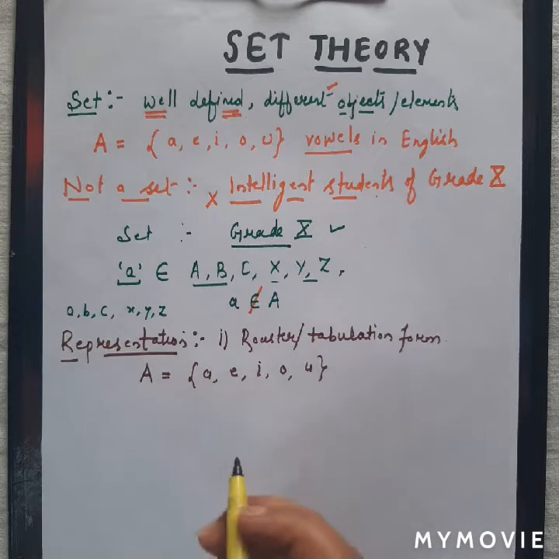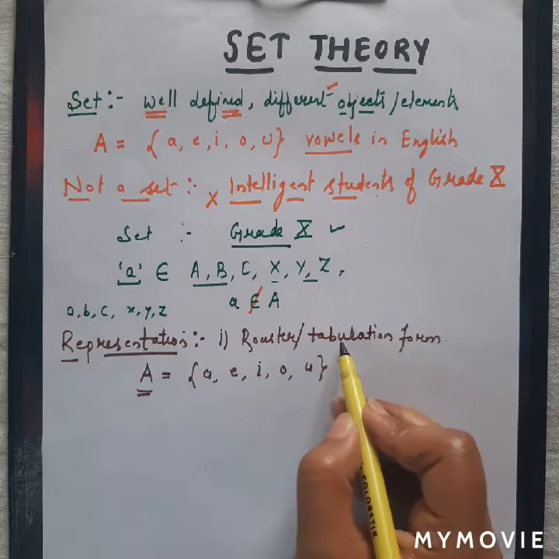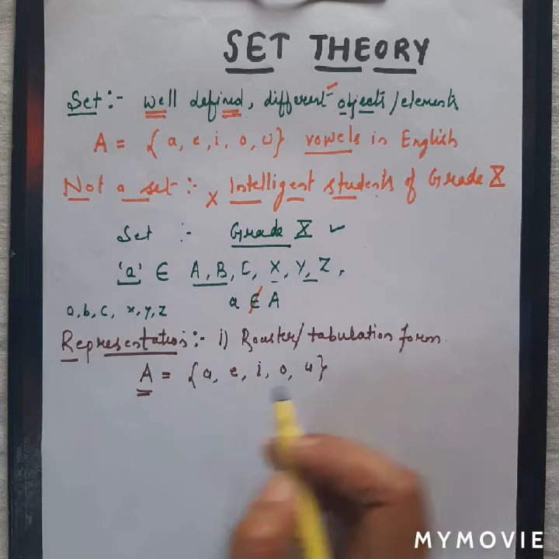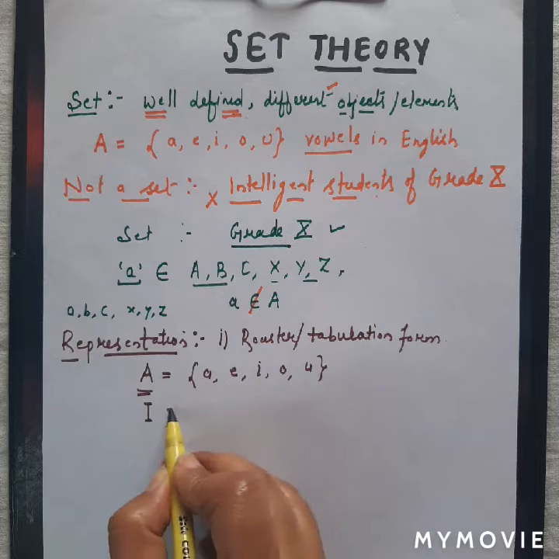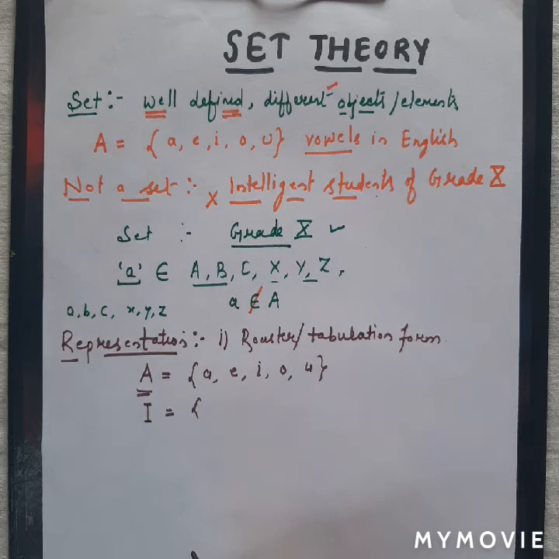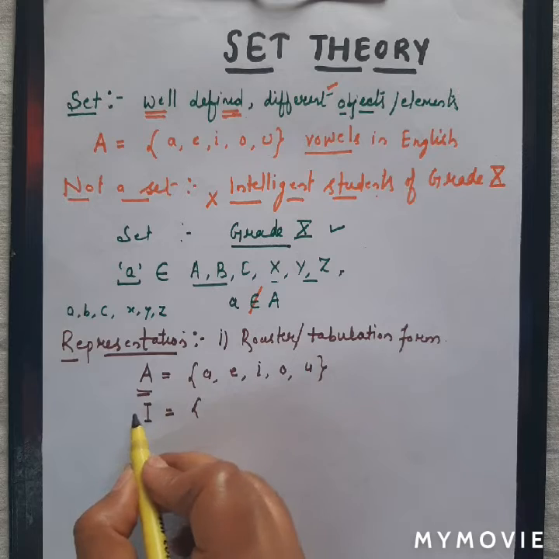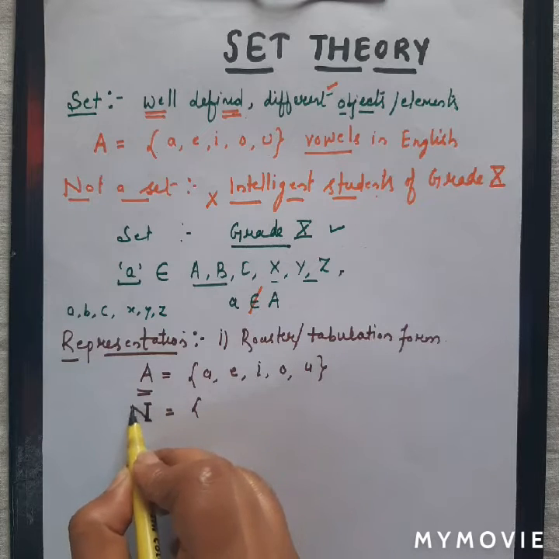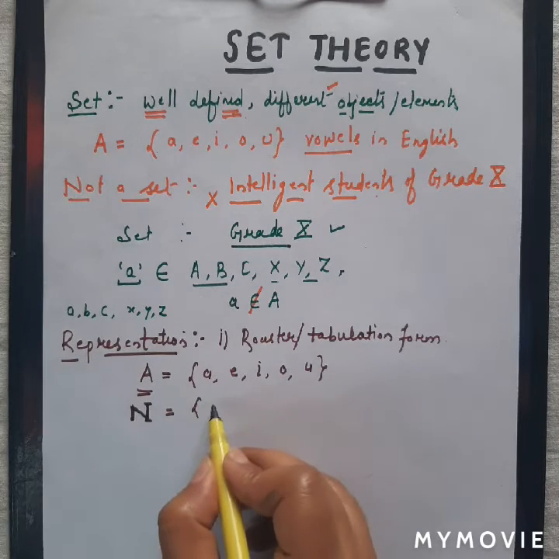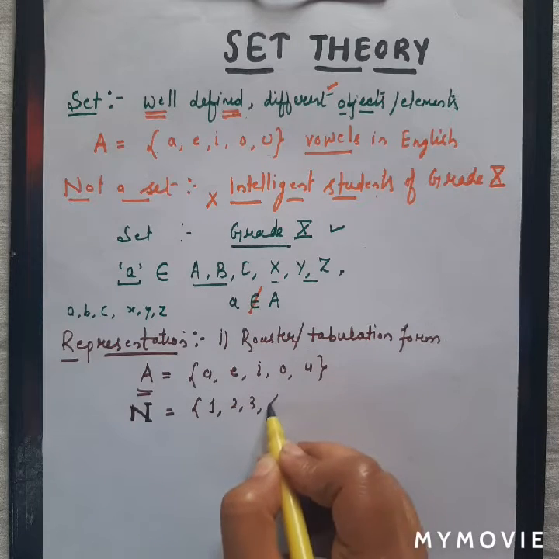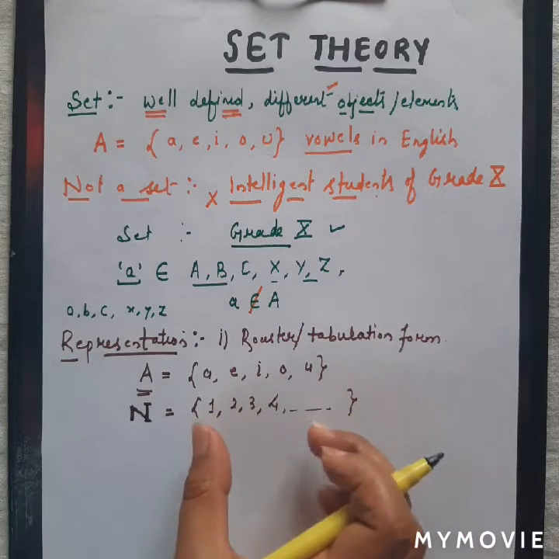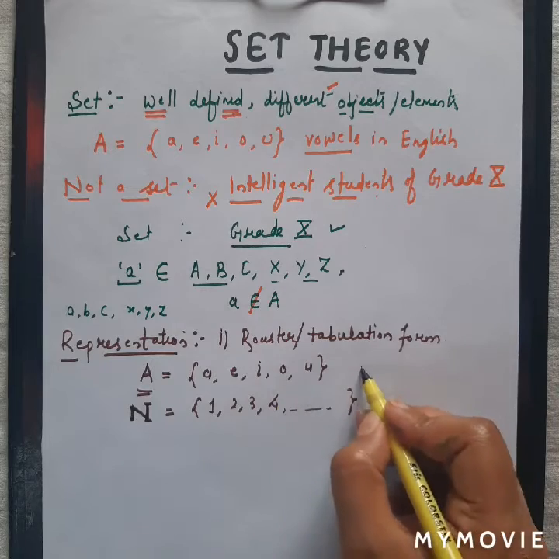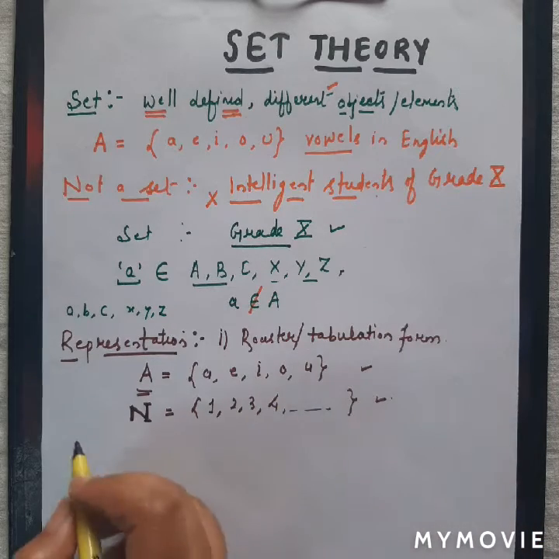Or we can take another set, N, the collection of all natural numbers, which starts from 1, 2, 3, 4 and so on. So we are listing elements in a set. This is the roster form or tabulation form.